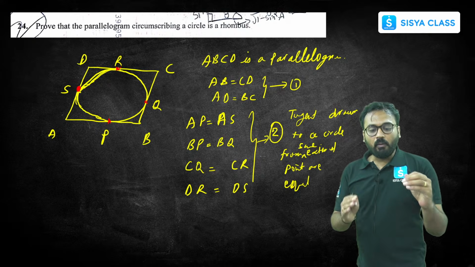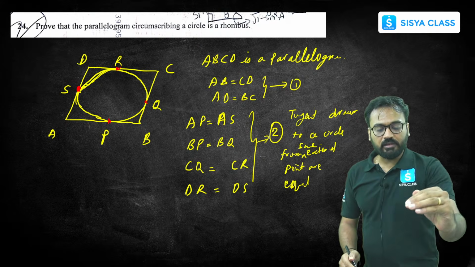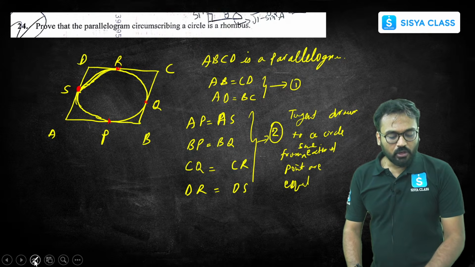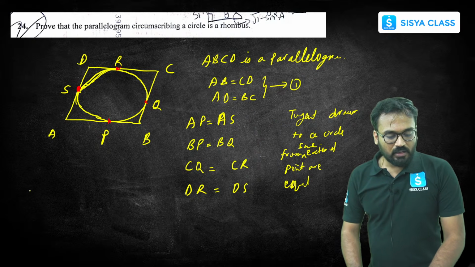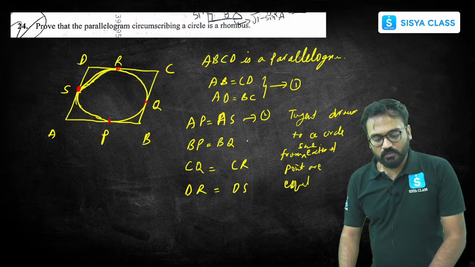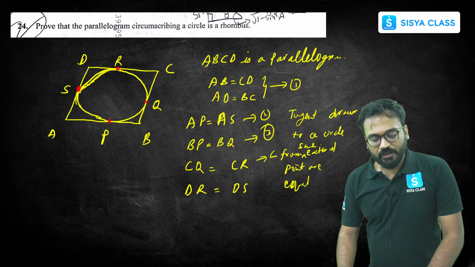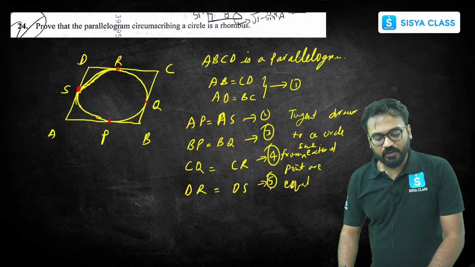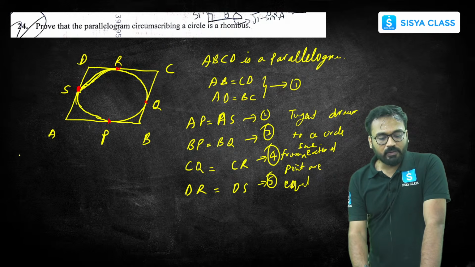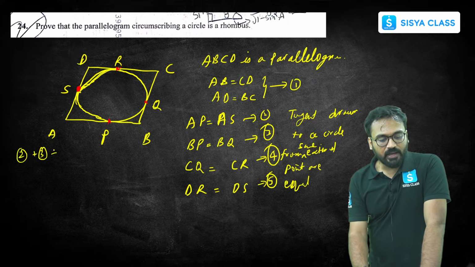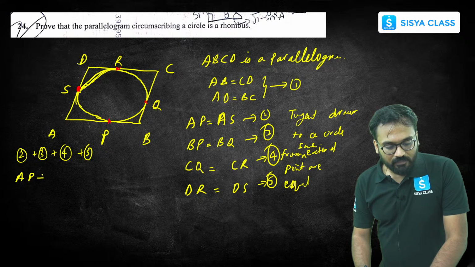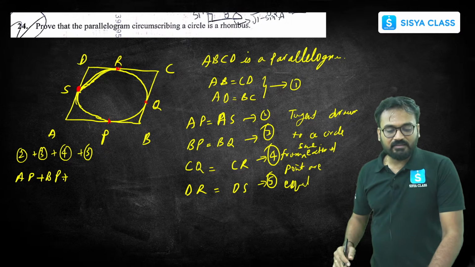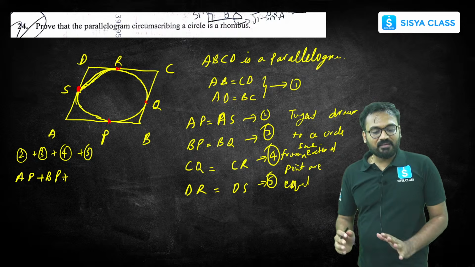Let us add all these equations, the second part. Let me write 2, 3, 4, 5 in that way, okay? Let us write this as second equation. Let me write this as third equation. Let me write this as fourth equation. Let me write this as fifth equation. If I add all of them, 2 plus 3 plus 4 plus 5, what will I get? I will get AP plus BP plus CQ plus DR,